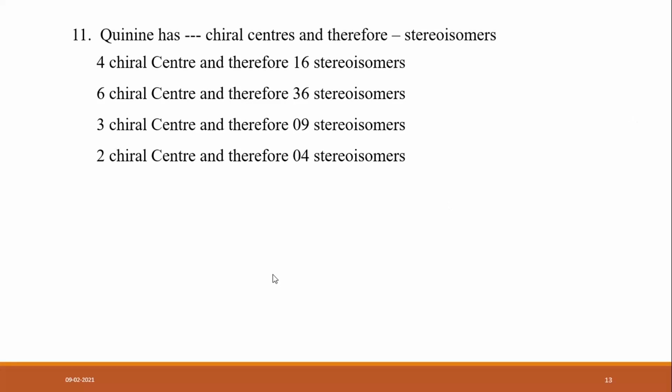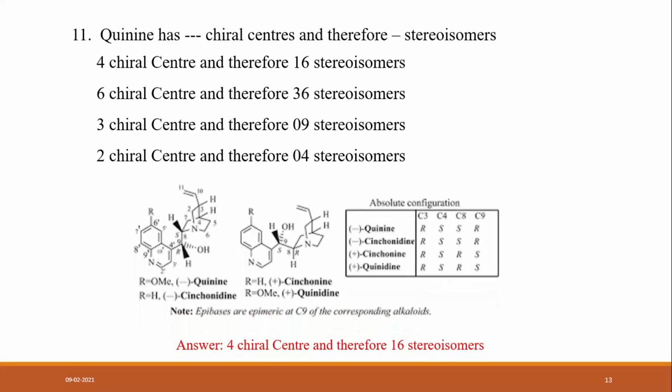So the explanation of this: the answer is 4 chiral centers, and therefore 16 stereoisomers. This is the structure of quinine, cinchonidine, cinchonine and quinidine. Quinine has 4 chiral centers at carbon numbers 3, 4, 8 and 9.